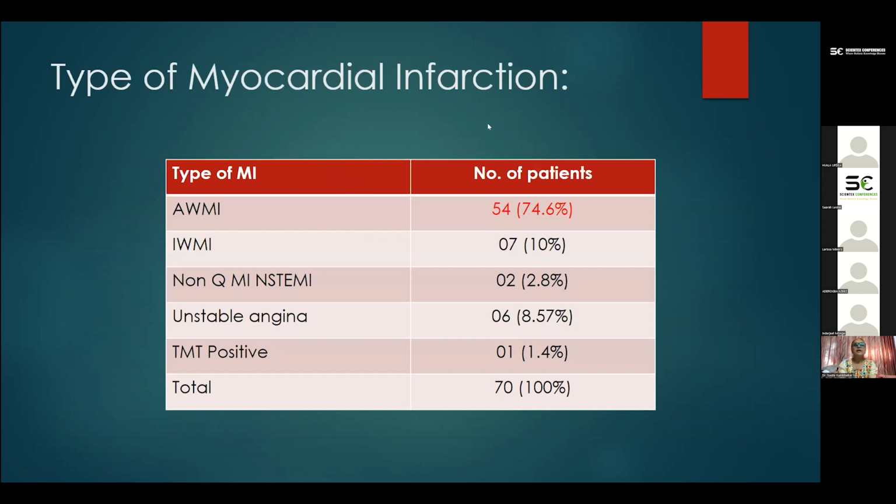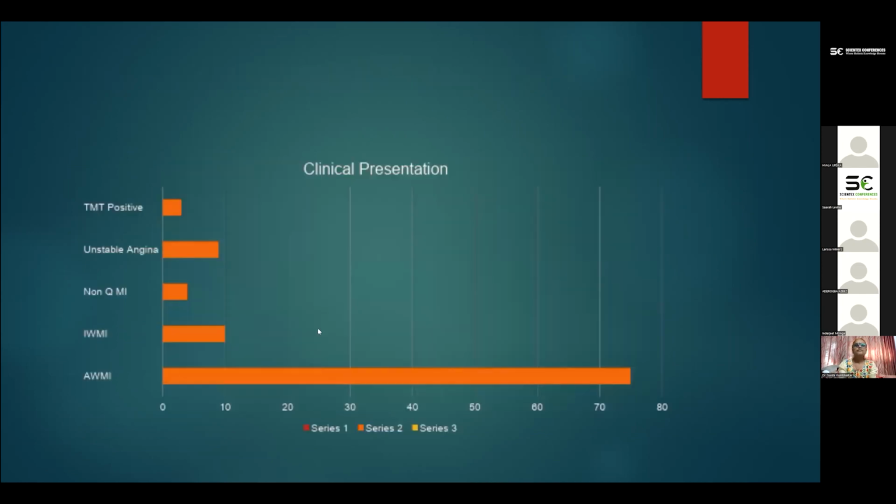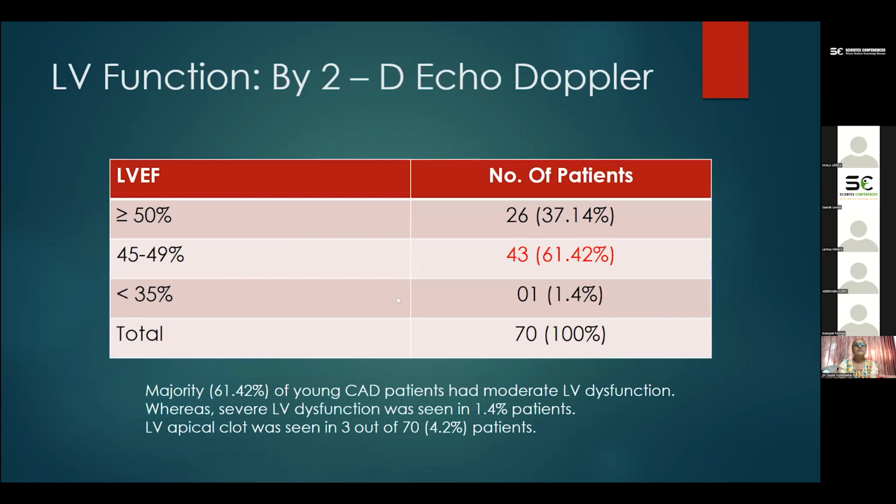Type of myocardial infarction was studied. The majority of the group, about 74.6%, presented with anterior MI, followed by inferior MI, NSTEMI and unstable angina. So anterior MI was the predominant presentation in our group. LV function in these patients was studied, and the majority, 61% of patients, presented with moderate LV dysfunction.